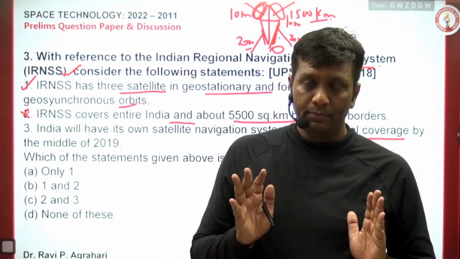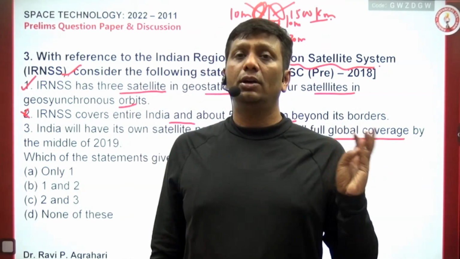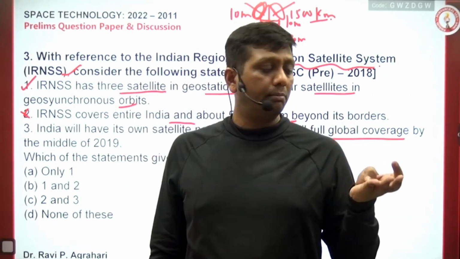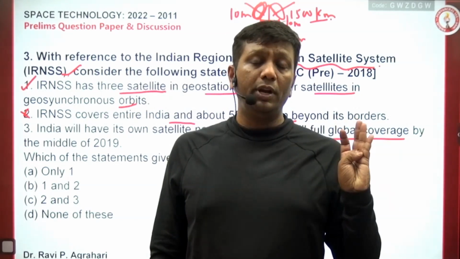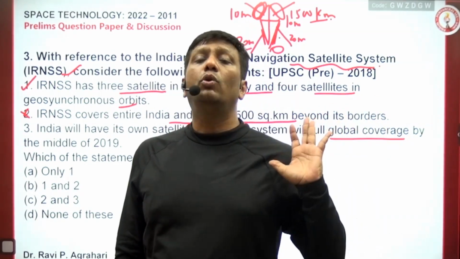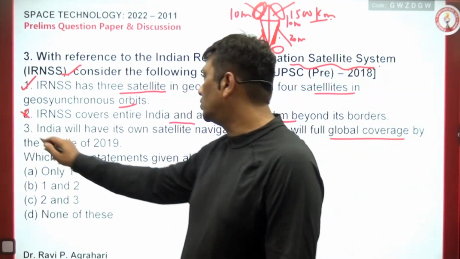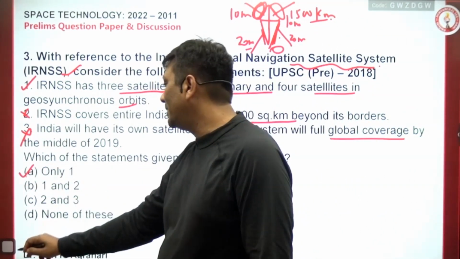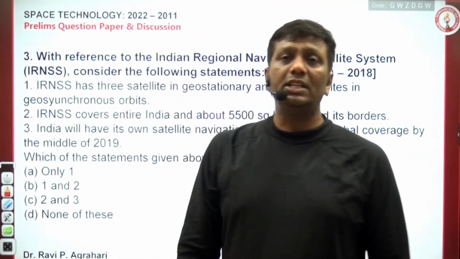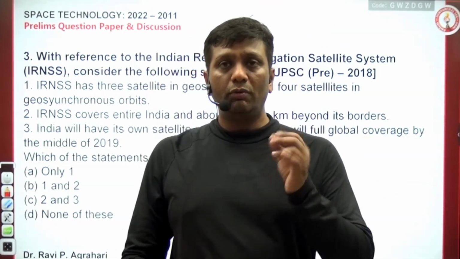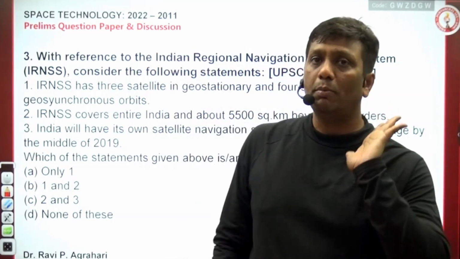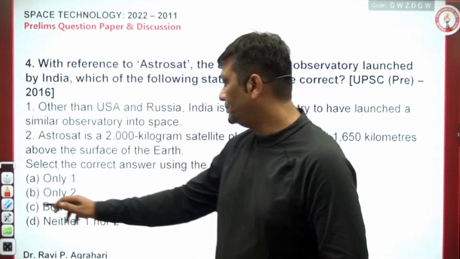Only a few countries have a global GPS: the US with NAVSTAR, Russia with GLONASS, China with BeiDou or Compass, and the European Union with Galileo. Only these 4 have a global GPS. So that is also wrong; only the first statement is right. And India has till now only 2 regional systems: one is GAGAN and the second is IRNSS. Remember, not any other one.